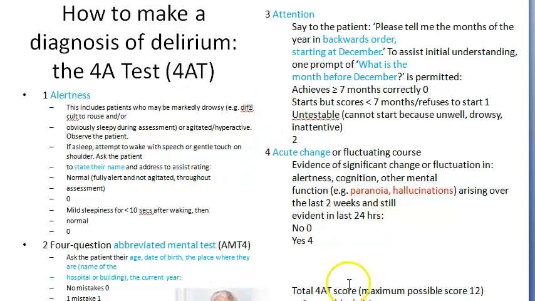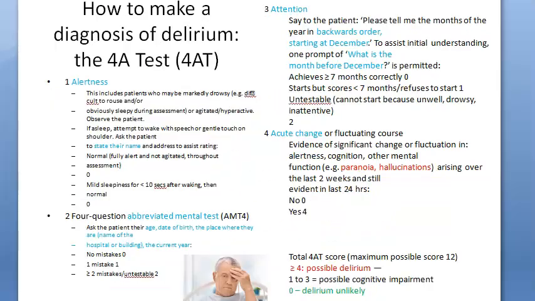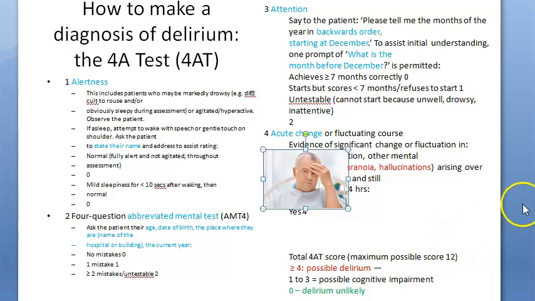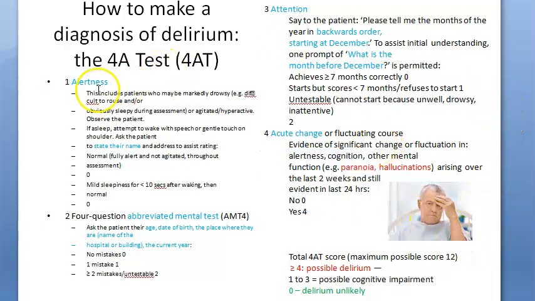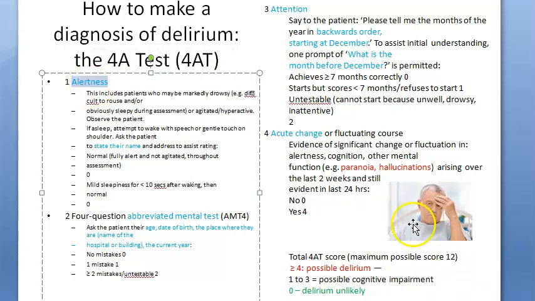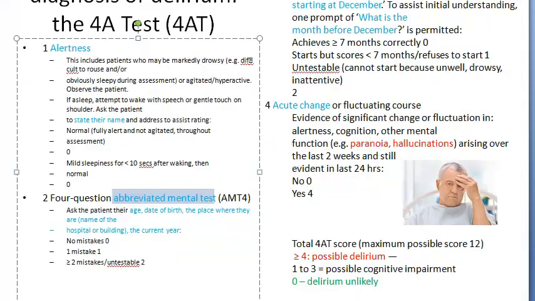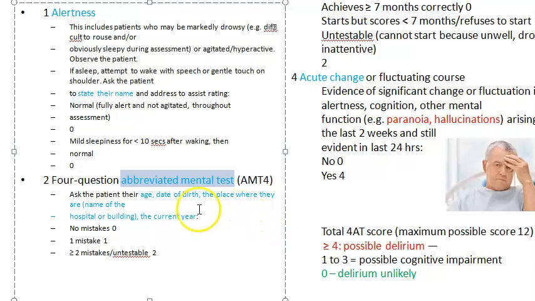So how will you know a person is confused? That is the 4A test, the 4A test for delirium. The first one is alertness. You will ask the person their name. Are they alert? Are they awake? Then the abbreviated mental test. You will ask them their age, date of birth, where they are currently. Orientation to time, place, person.